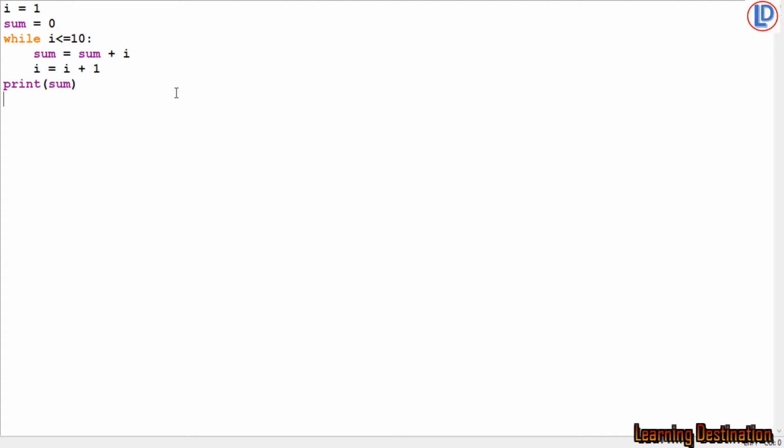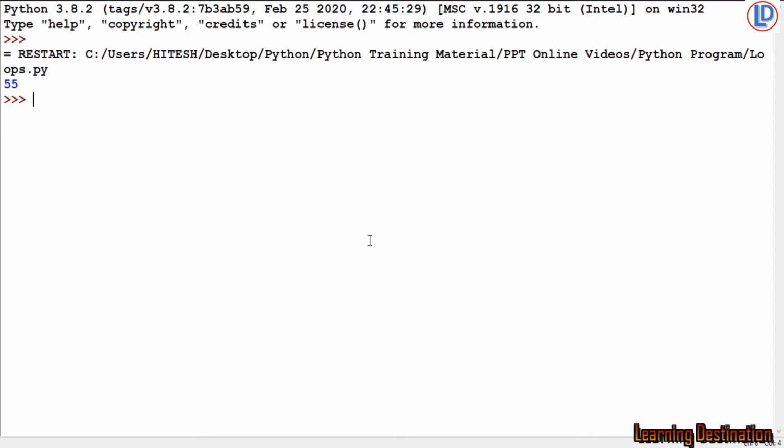After saving the program, let me run it. So we got 55 as a result, which is the sum of all the numbers from 1 to 10, right? So this is how your while loop will work.